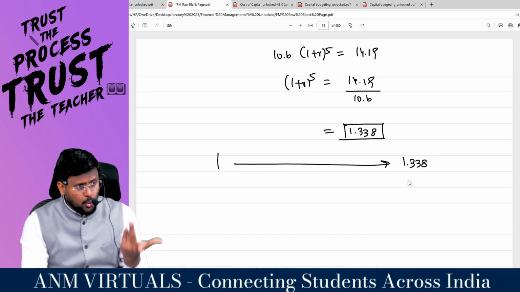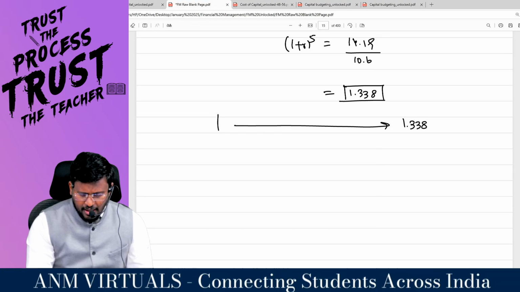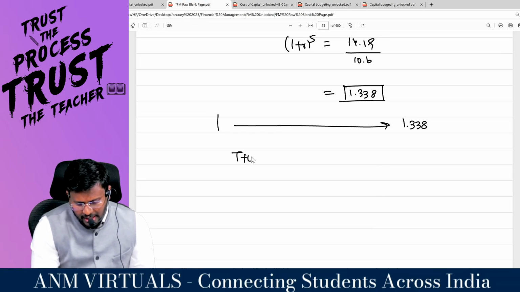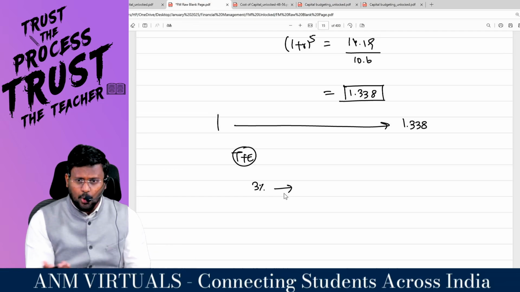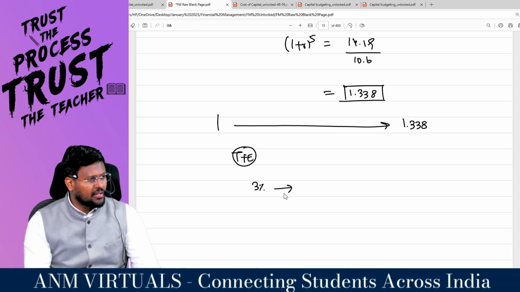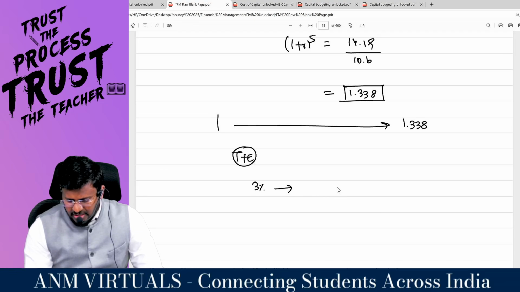So I don't know what is the growth rate, the compounding rate. So trial and error method you have to do. In the trial and error method, I am taking some percent, 3%. Okay. So the 3% means it will be 1.03.